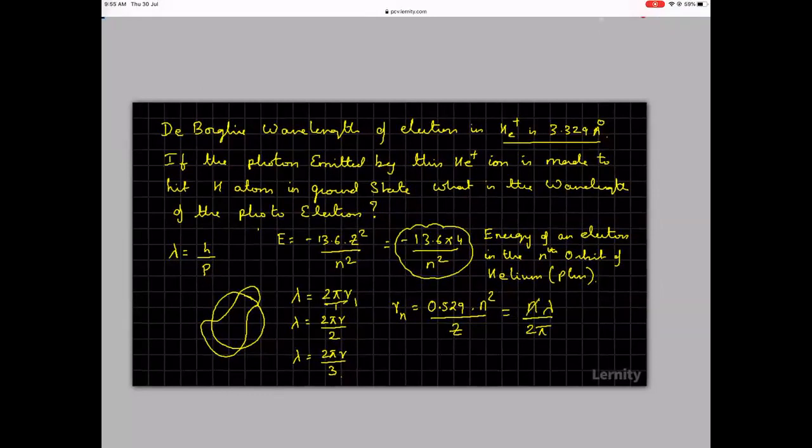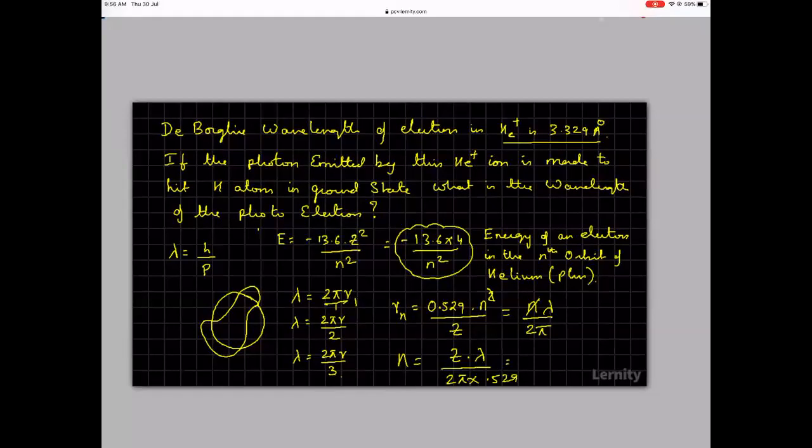One n and one n get cancelled. From here I can get the value for n. So n is equal to z into lambda by 2 pi into 0.529.